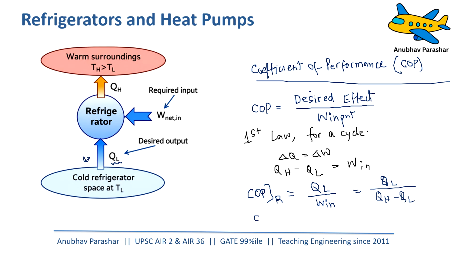Now, if you want to find out the COP of a heat pump, the desired effect is heating up a space. So QH is the desired effect. This is what we want, QH, divided by work input. So this becomes QH divided by QH minus QL. So this is the COP of a refrigerator and COP of a heat pump.